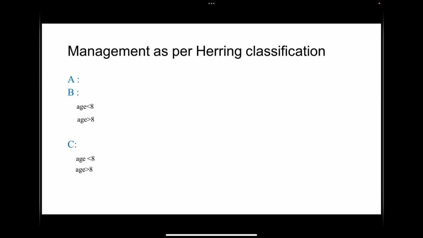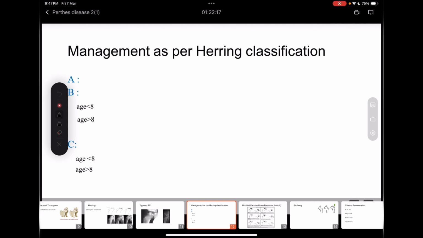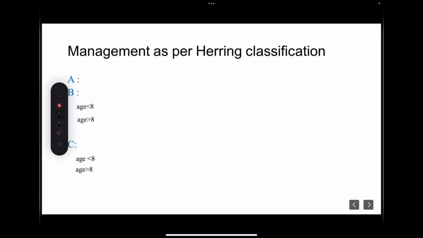So coming to the management, as per the Herring classification, Herring told that all the patients who were under group A, where the height was maintained, they do well.